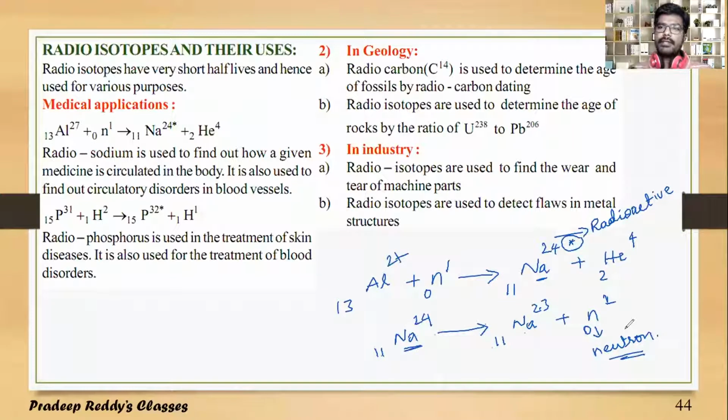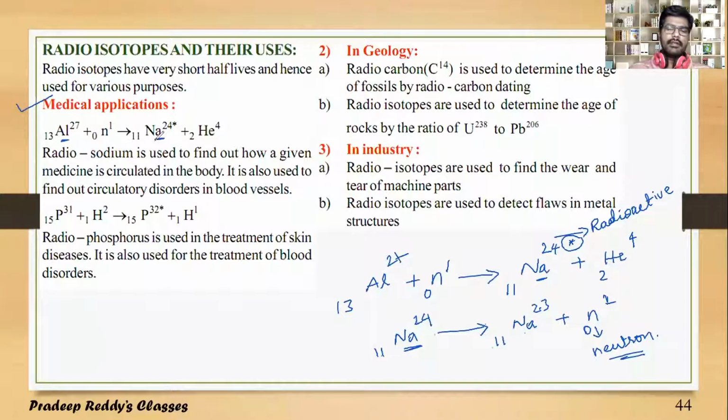There are many practical uses of artificial radioactivity, in a wide range of industries. In medical applications, we can use these radioactive isotopes. For example, you are taking aluminum, which I have explained here.